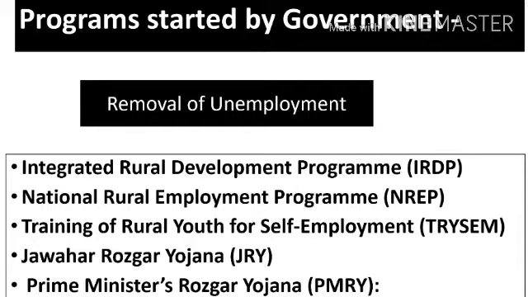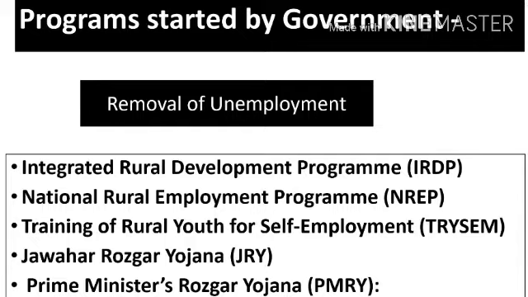Yes, so next we will discuss the National Rural Employment Program. Students, this program is also called the Mahatma Gandhi Employment Guarantee Act 2005. Now, the main aim of this program is to enhance livelihood security in rural areas. How are they going to do this? By providing at least 100 days of wage employment in a financial year. For whom? It is for adults who volunteer to do unskilled manual work. Okay, so even if they are not so good at it, they will be able to do it.